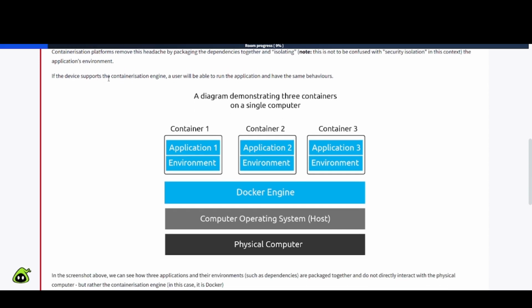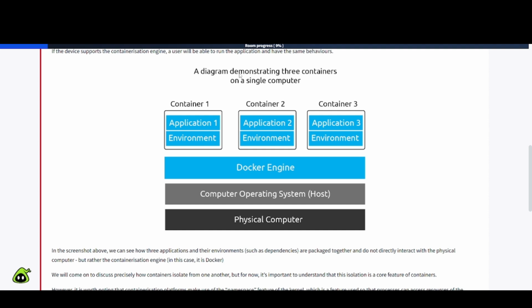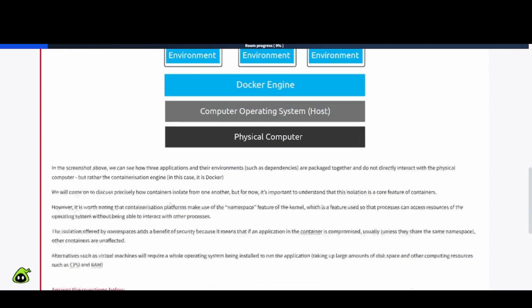If the device supports the containerization engine, a user will be able to run the application and have the same behavior. So here's a diagram demonstrating 3 containers on a single computer. So you have container 1, 2, and 3, application 1, environment, and it's the same across the board here. You have the Docker engine, you have the computer operating system, the host, and you have the physical computer there.